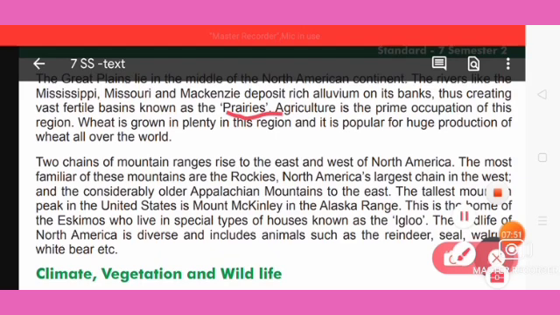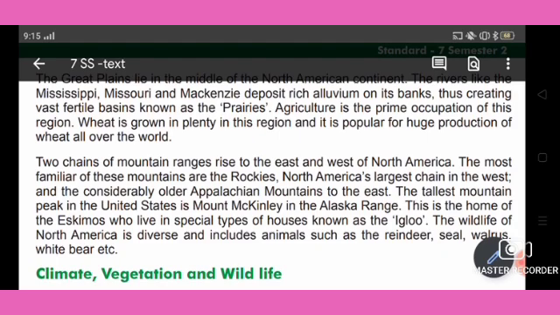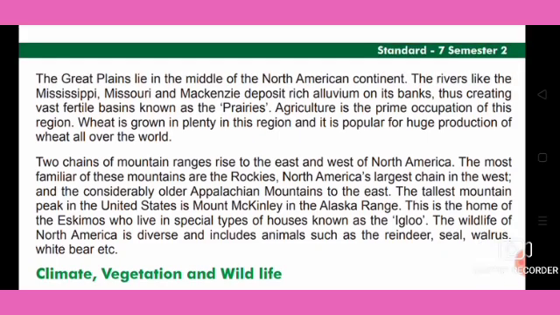So you can underline that. Then agriculture is the prime occupation of this region. Mainly people are occupied in agricultural work, because we already said the fertile soil is there. Wheat is grown in plenty in this region. So mostly in North America wheat is the main crop, and it's popular for huge production of wheat all over the world.